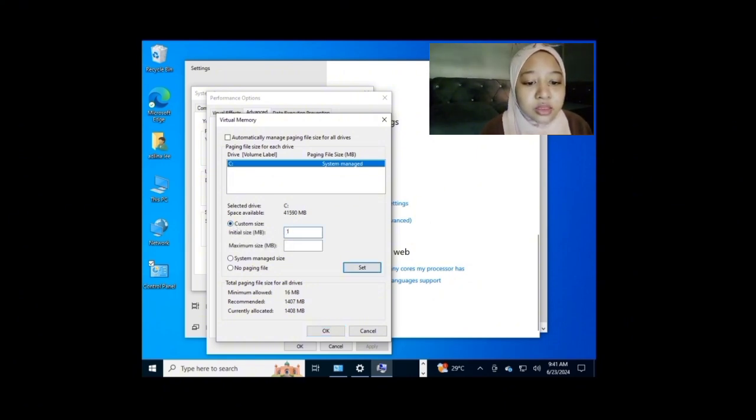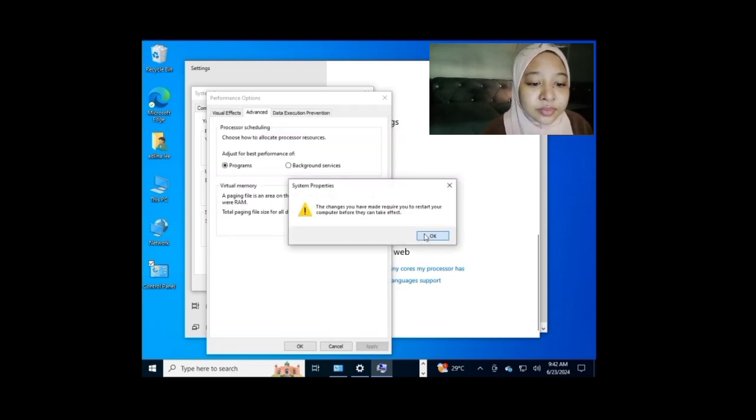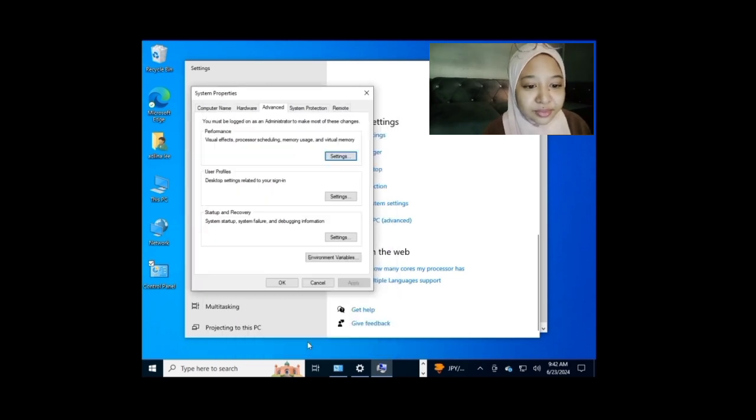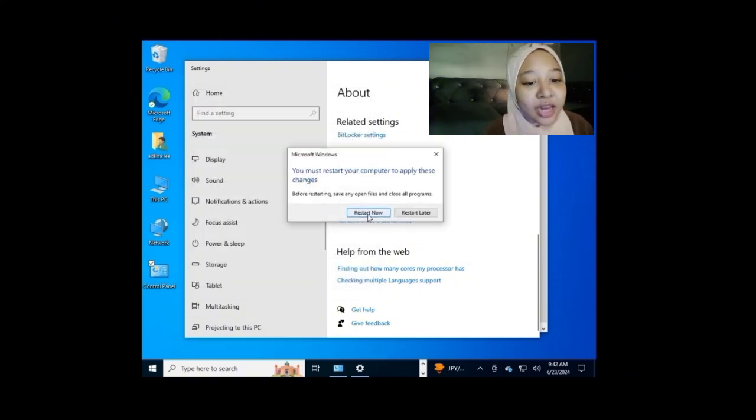And then you need to follow the flow, and then you will set, just follow the MB that you want, and then click OK. And then click apply, and then click on OK. And then you will restart now, and your computer will be restarting.